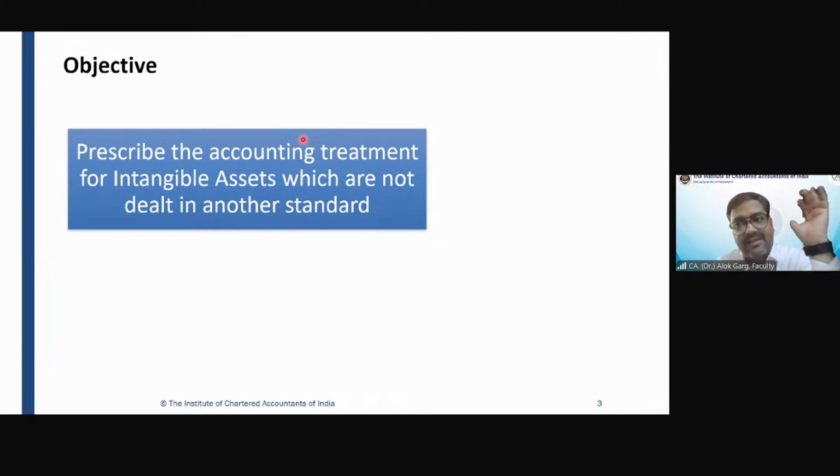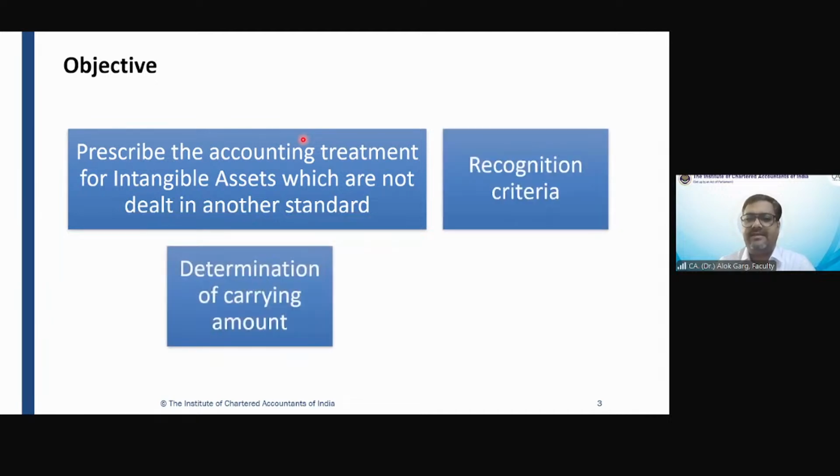It means those intangible assets which are manufactured and sold by Infosys, while these are intangible assets, are dealt with by Ind AS 2, which is the inventory standard. Hence this inventory in the books of Infosys will not be covered under Ind AS 38. It will be covered under Ind AS 2 Inventories. So friends, this standard is a residual standard. If any intangible asset is not covered under any specific Ind AS, then it will be covered under Ind AS 38.